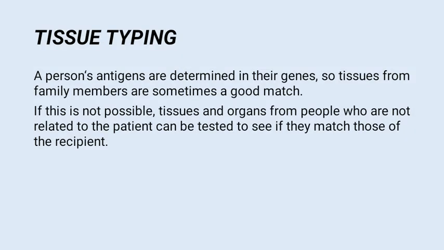In order to stop organ rejection, tissue typing is done. A person's antigens are determined in their genes, so tissues from family members are sometimes a good match. If it is not possible, then tissues and organs from people who are not related to the patient can be tested to see if they match those of the recipient.